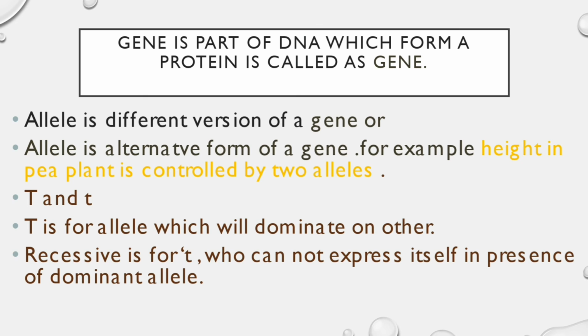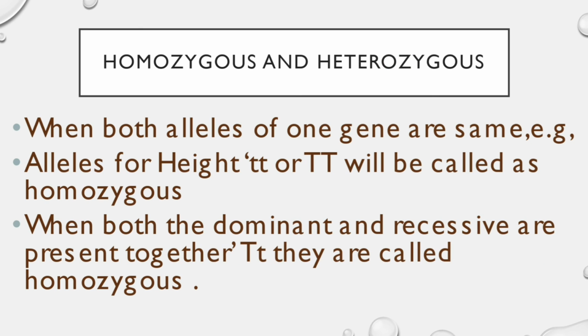It will mask the effect of the recessive allele. It will hide the effect of the recessive allele. That condition will be called the heterozygous condition. In the heterozygous condition, one will be dominant and one will be recessive, and the effect will be shown as the dominant allele.